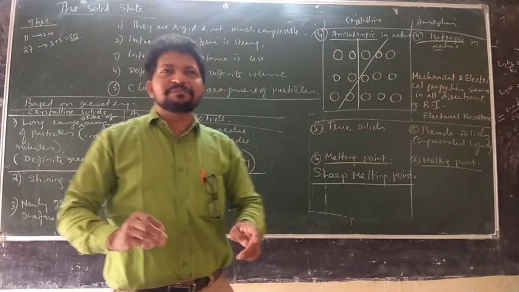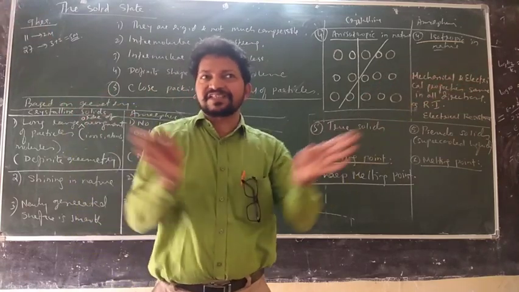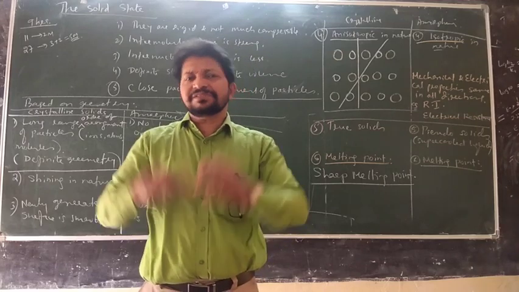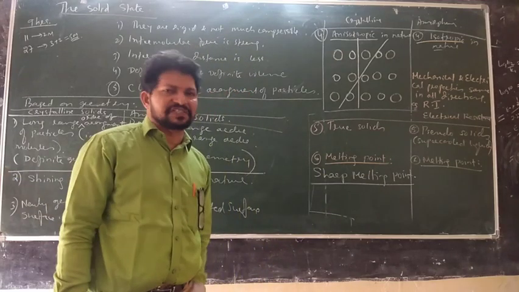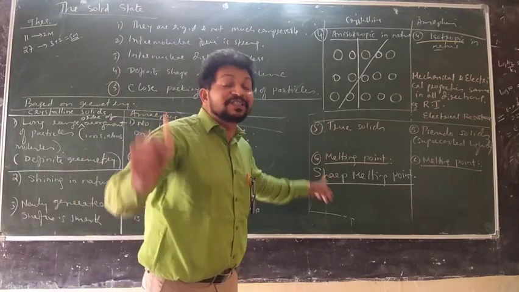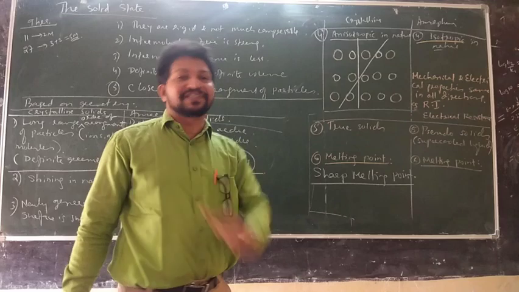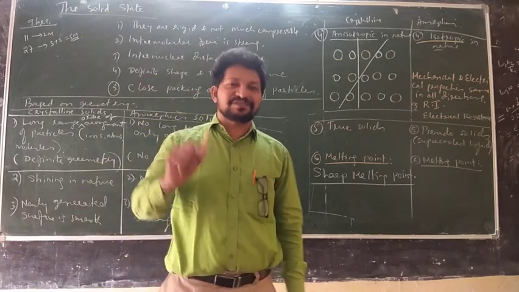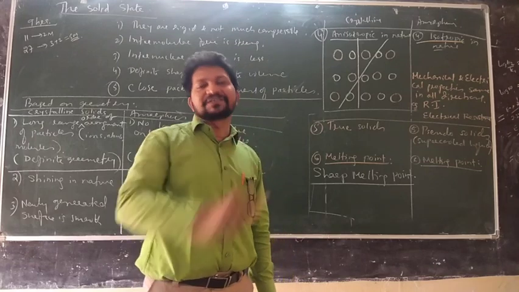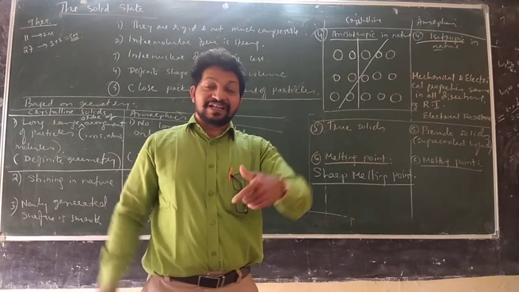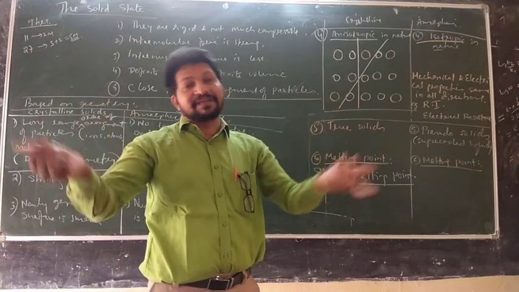The reason is simple. The entire structure is a repetition of the same unit, so the entire structure melts at once. This is called a sharp melting point. There is nothing like becoming softer. Suppose you heat glass, you will come to know. If you heat rubber, you will come to know. First it becomes soft, and after very long heating, it melts.